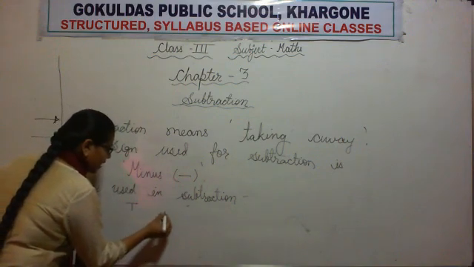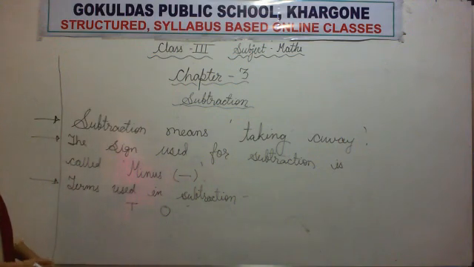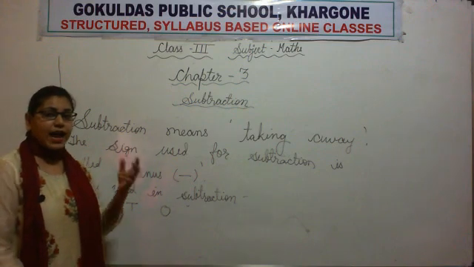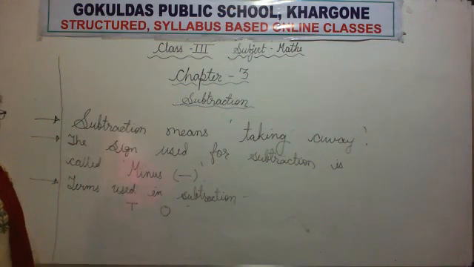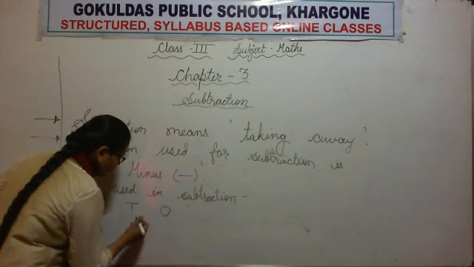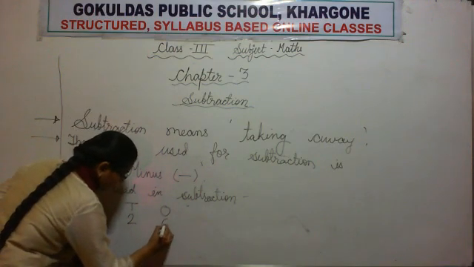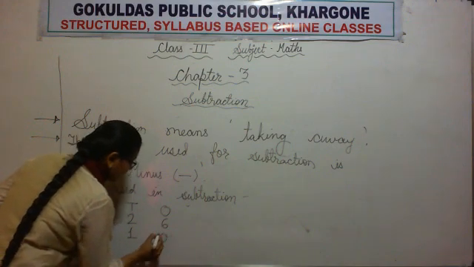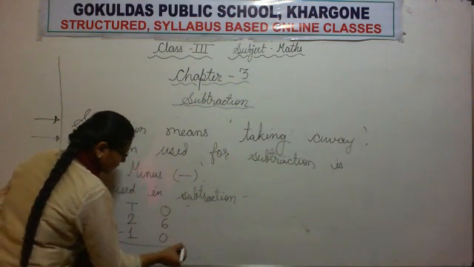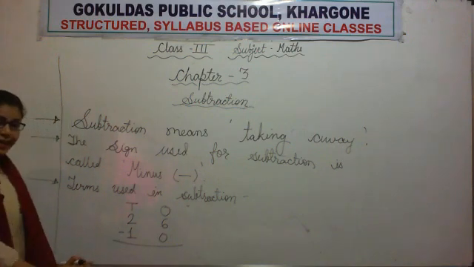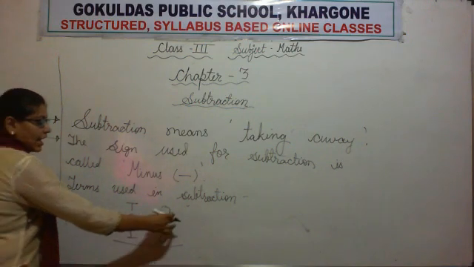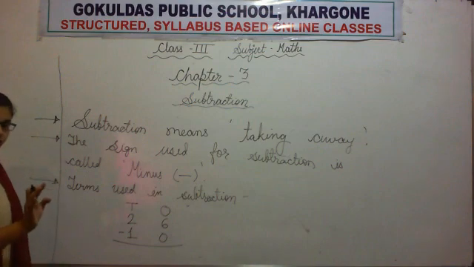Now, see, if we are writing about two terms, if we are taking a 2-digit number, do not forget to write places also. So, we will write one sentence also. Let's take a number. We will see how to do subtraction. I am just writing the answer here so that we can understand or write the terminology only, okay?